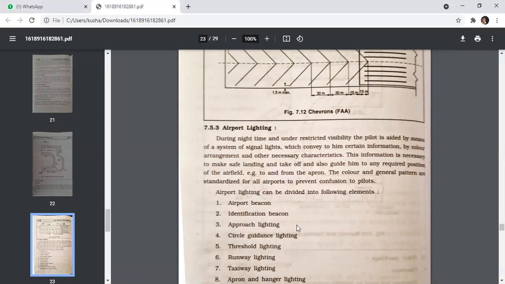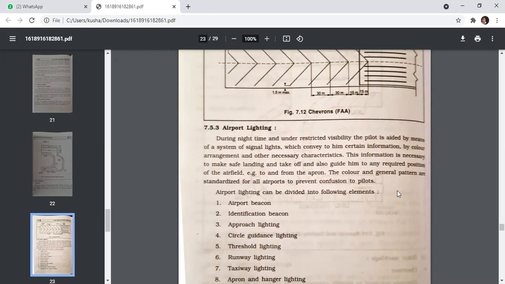During night time and under restricted visibility, the pilot is aided by means of a system of signal lights, which convey to him certain information by color, arrangement, and other necessary characteristics.